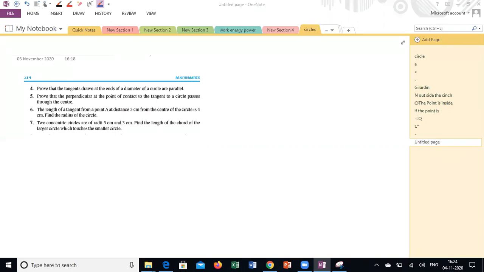These are very simple questions where there is a chance of losing marks if you don't know how to present. There are no calculations, nothing. Guys, any reply from anyone? Just open your book. Draw the circle. Take any diameter. Draw the tangents at the ends of the diameter.